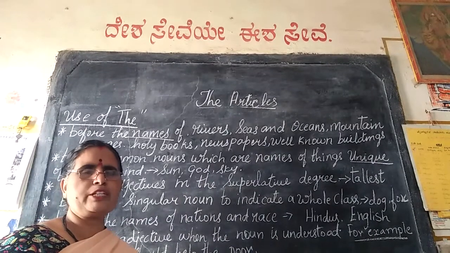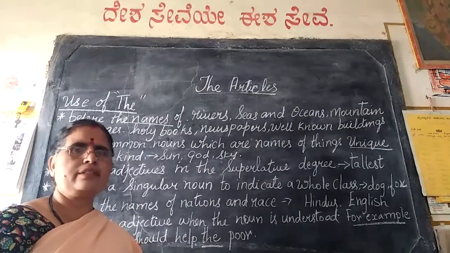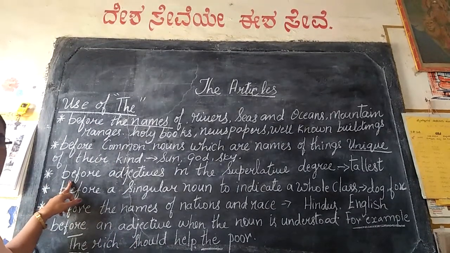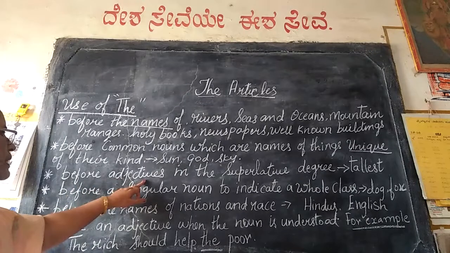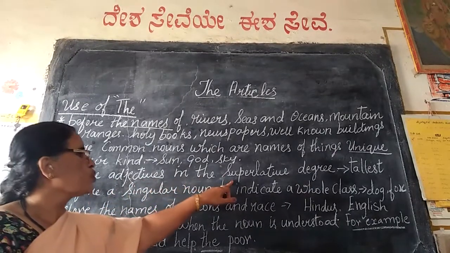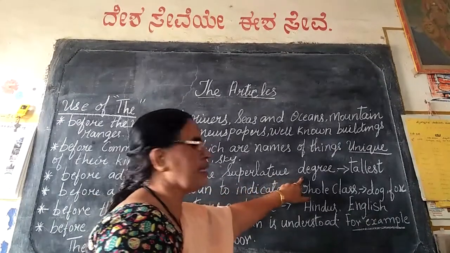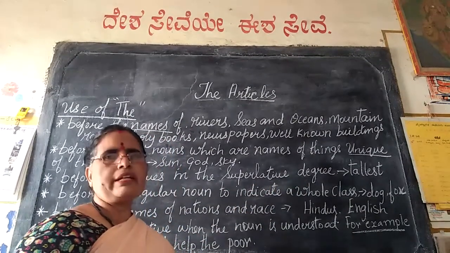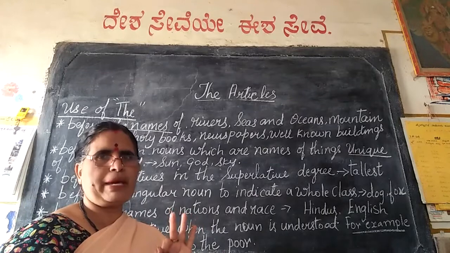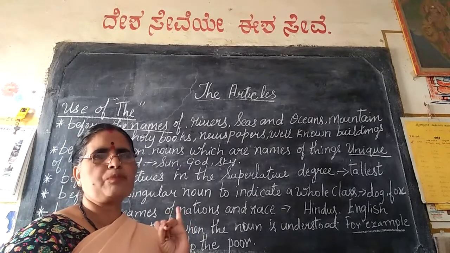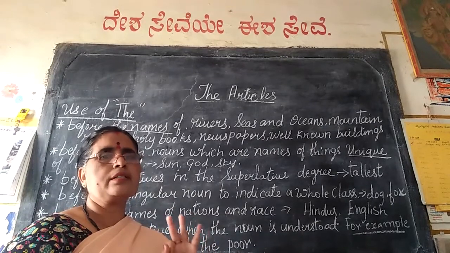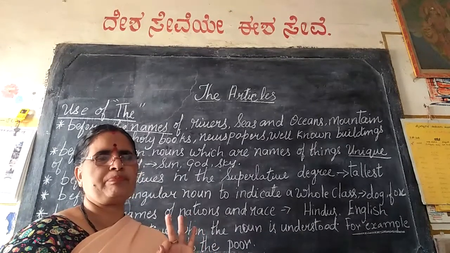Well, hope you have understood. Shall we move to the third rule? The is used before adjectives in the superlative degree. Okay, as we all know, there are three degrees of comparison. One is the positive degree, the comparative degree, and the superlative degree.